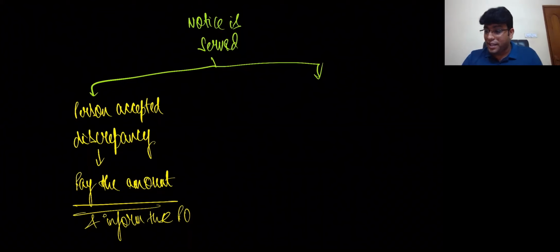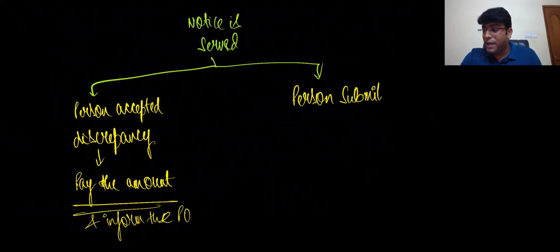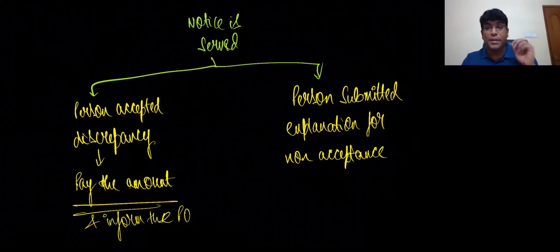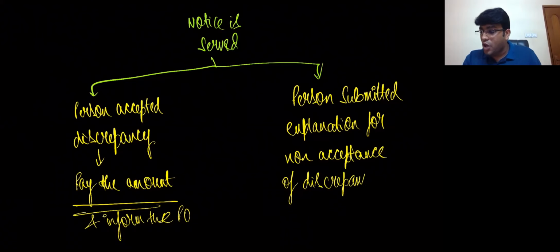In the other case, there is a possibility that the person submitted an explanation. Person submitted what, my dear friends? Explanation for non-acceptance of discrepancy. This word is very interesting. That means he is not accepting the discrepancy, telling that I'm not okay with this, this is not correct.